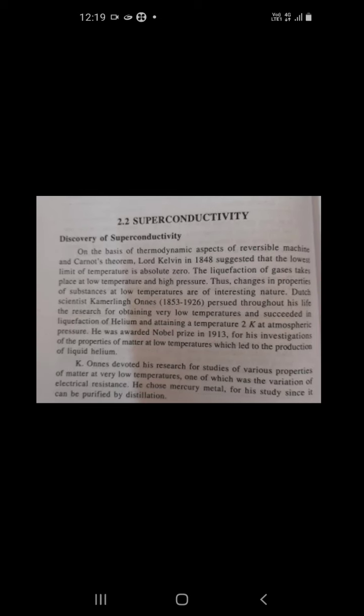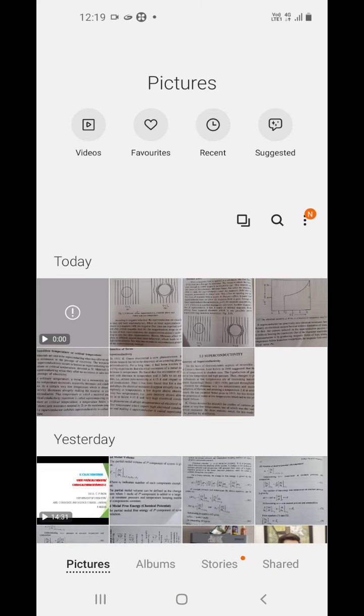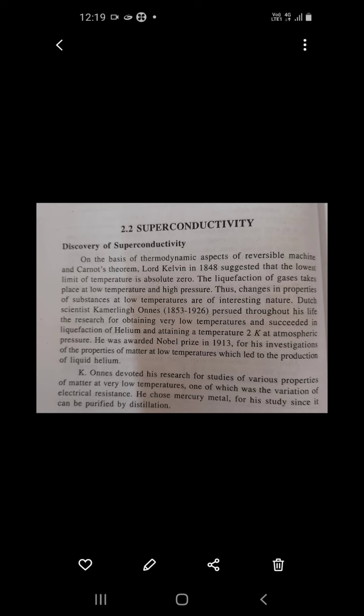Okay, everybody understood? For example, the gas which is present in an LPG cylinder. You know the meaning of LPG. LPG means liquefied petroleum gas. That means a gas which is present in a liquid state under very high pressure in that cylinder. So that is called liquefaction, and mostly liquefaction of gases takes place, as I said earlier, near absolute zero temperature. That concept was introduced by Lord Kelvin.